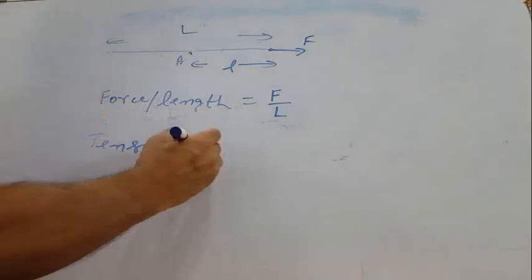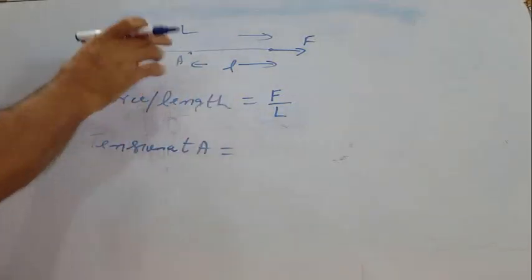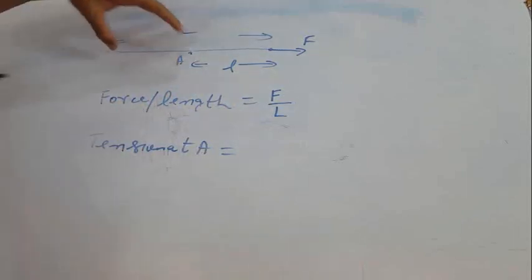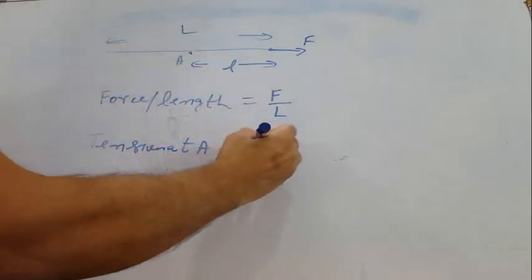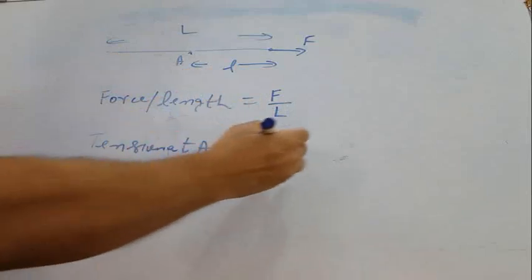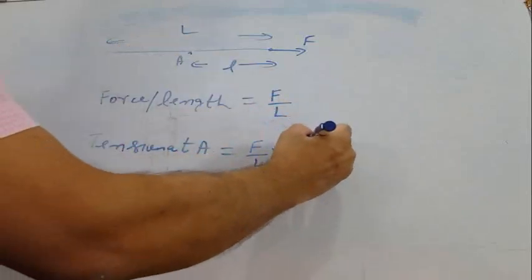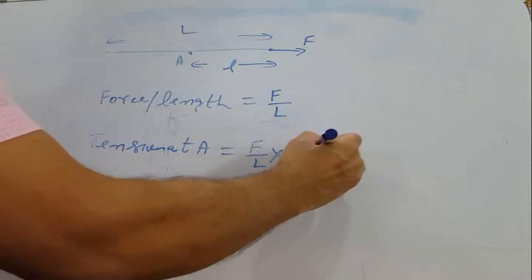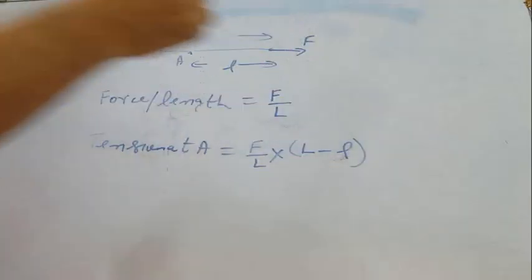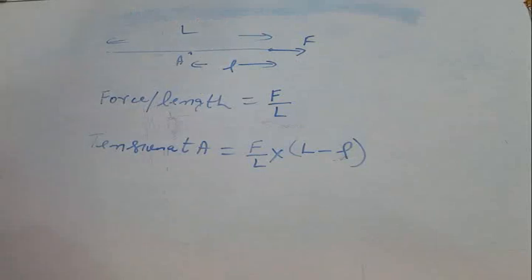It will be equal to force required for this length. F by L is the force per unit length, and what is that remaining length? That length is capital L minus small l. It is same result. So you can adopt any method.